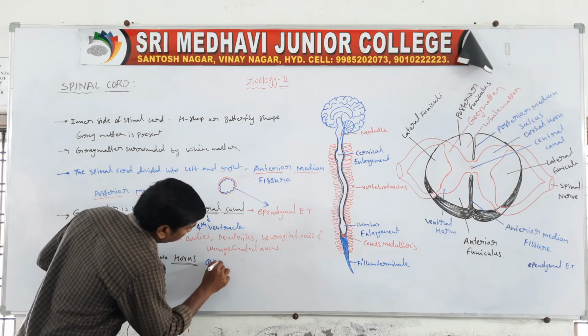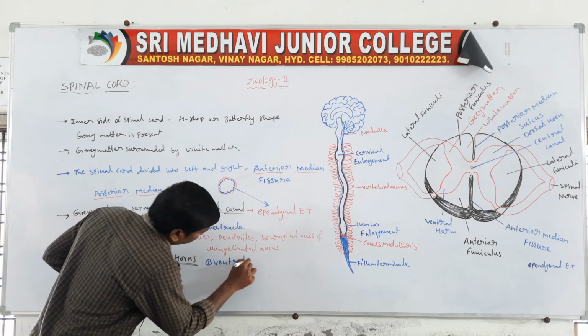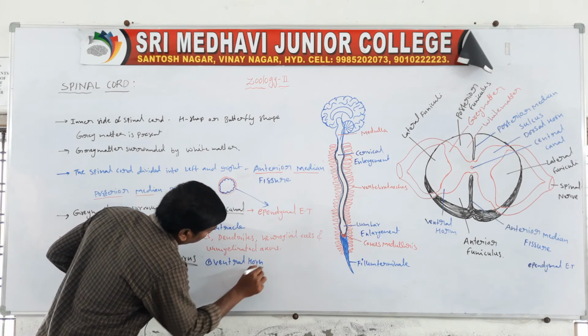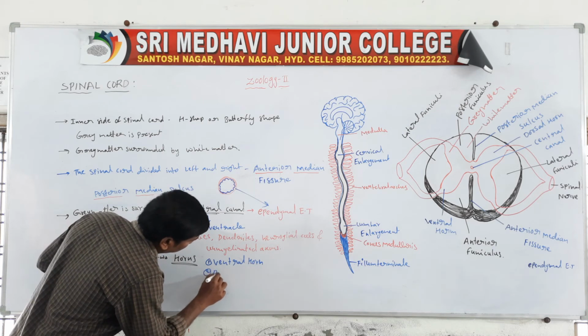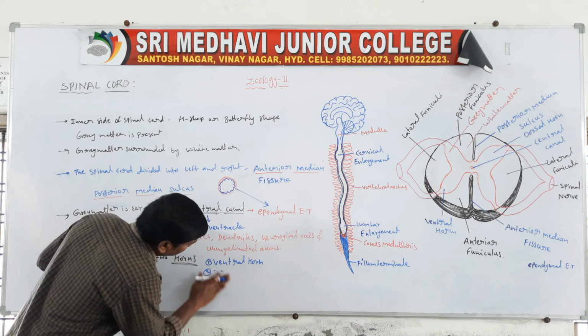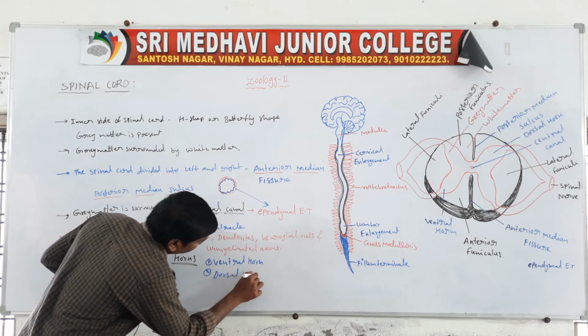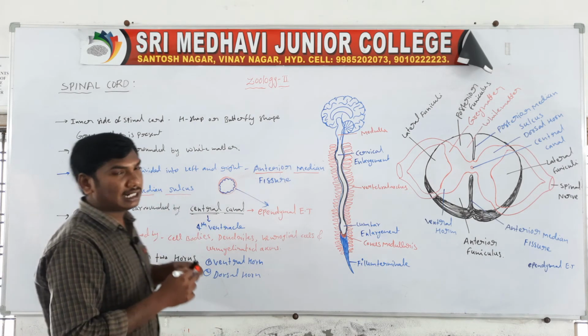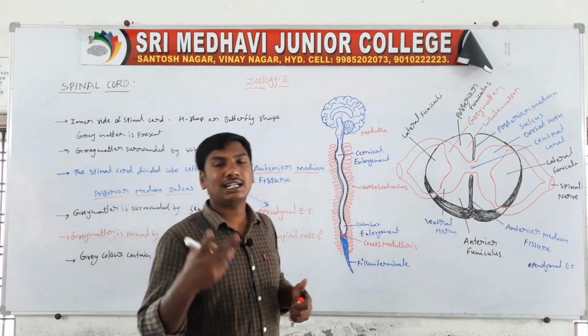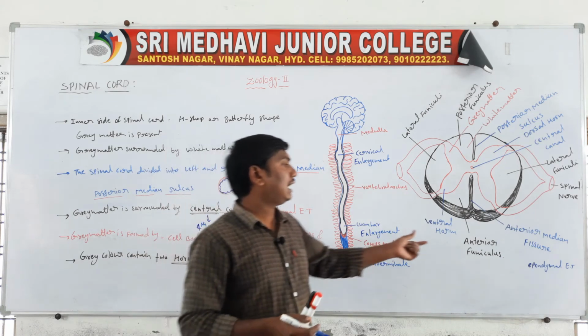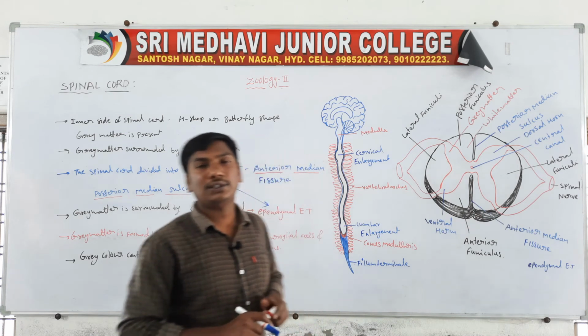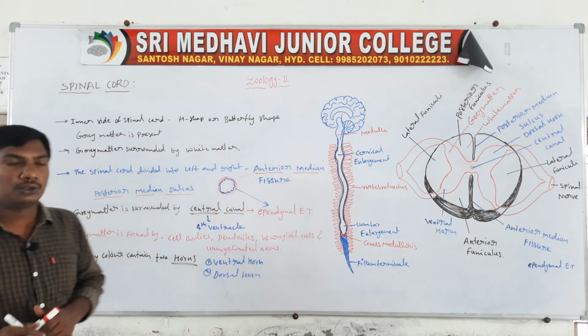One is the ventral horn, another one is the posterior, the dorsal horn. So the spinal cord gray matter contains two horns: the ventral horn and the dorsal horn.